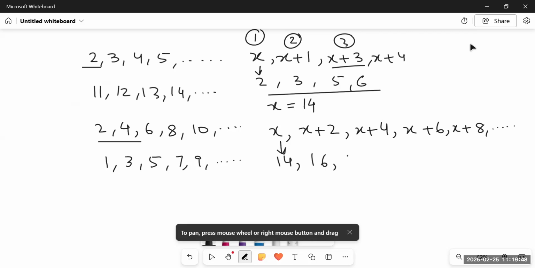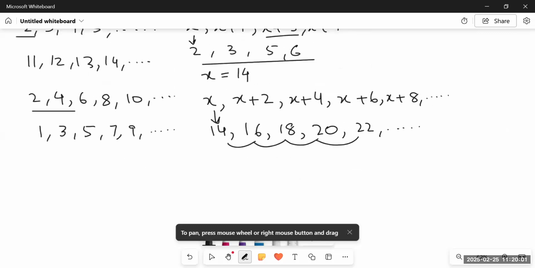14 plus 4, 18. 14 plus 6, 20. 14 plus 8, 22. So you see, every time 2 is getting added, and so on. Similarly, if I take x as an odd number, let's take x is equal to 31.